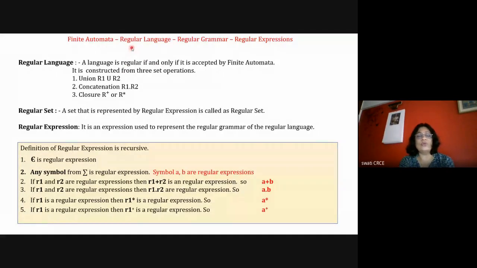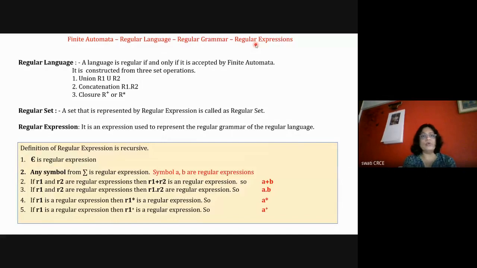You can relate this to the English language. In English there are multiple words. Like that, this machine has a language, and the language has a set of words. If I'm saying my language contains all the words ending with 0, that means it is a set of words ending with 0, and all these words belong to this particular language. And if it is a language, it has a grammar. The grammar of this language is called a regular grammar, and we can express the grammar using regular expressions. I think you should have understood this.